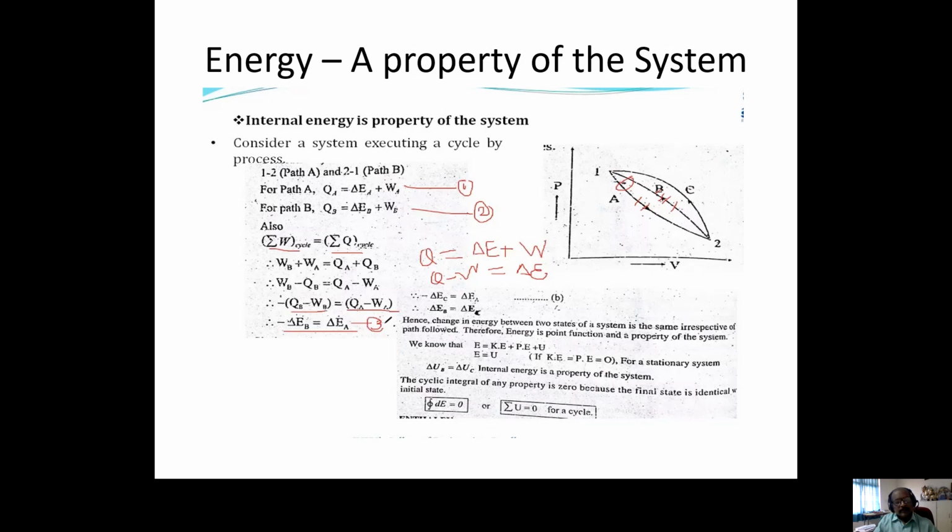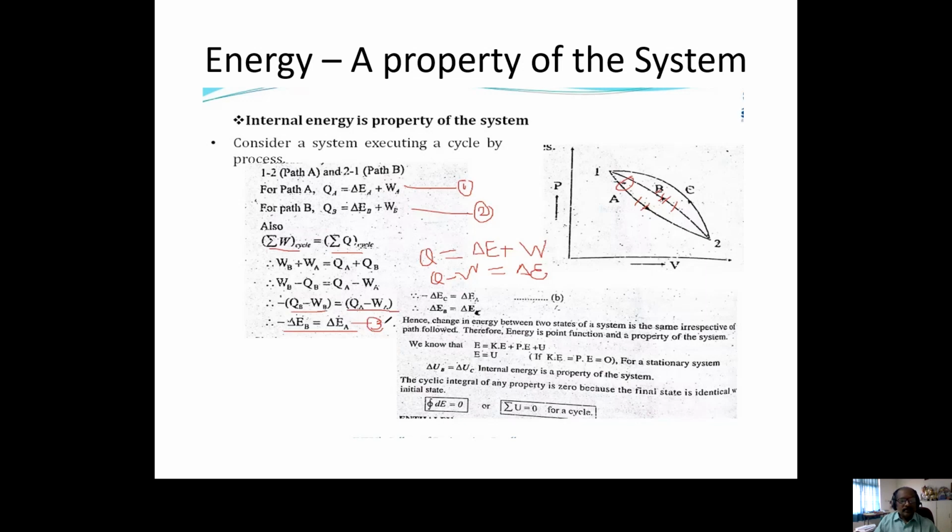Similarly, if you take another cyclic process 1A2C1, we can derive that the energy change in path A equals the energy change in path C.